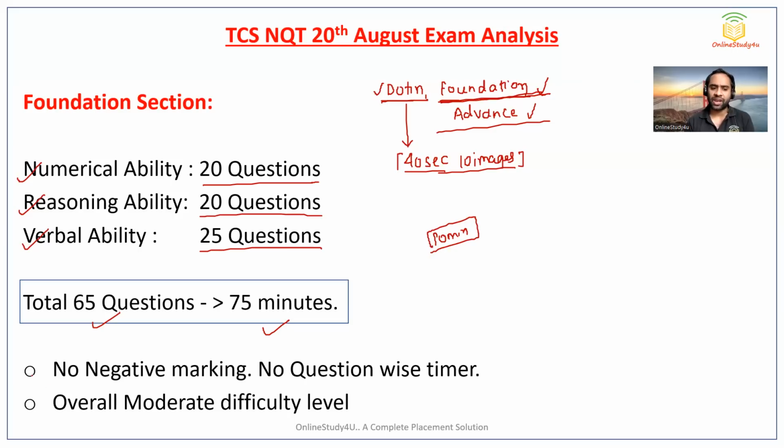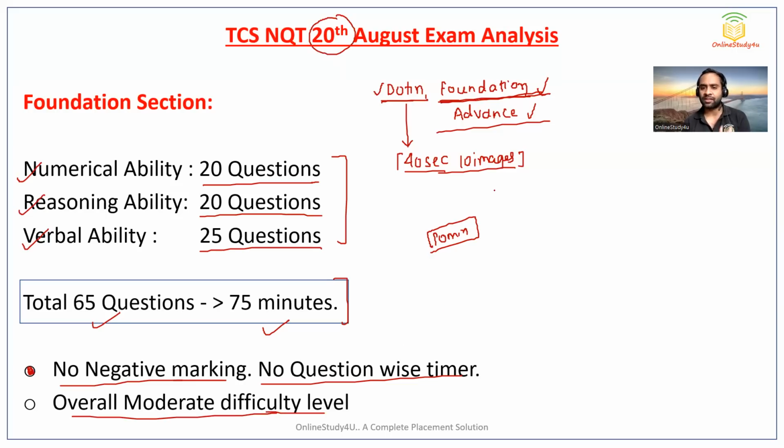Now, a few points which I wanted to clear. There is no negative marking, so you have to attempt all the questions. There is no question-wise timer, so you will be getting a total of 75 minutes for these 65 questions. Overall, the difficulty level is moderate. If we talk about today's paper, 20th of August, then the difficulty level is nothing but moderate. This is the information which I wanted to give you, and I know you will still have many queries, so you can put them in the comment section so that I will be able to reply to your queries.